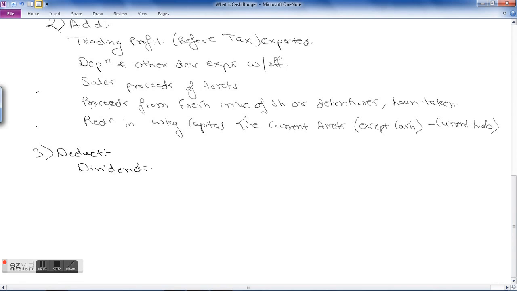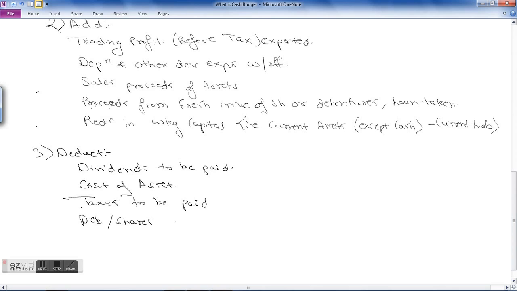Dividends. Correct, has to be paid. Then if any asset has been purchased, your cost of asset, you need to reduce it, which has to be purchased not during the year, but which needs to be purchased in the next year. Okay, then taxes that have to be paid. Then debentures or shares redeemed, or repayment of loan.